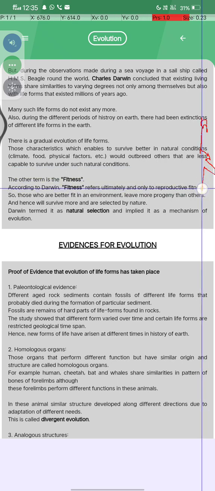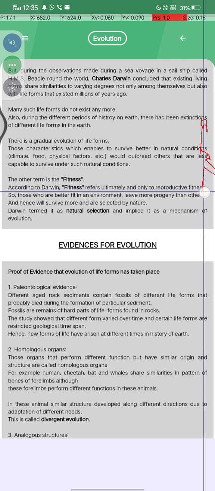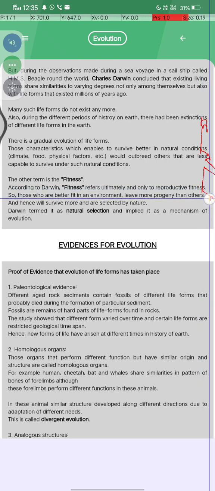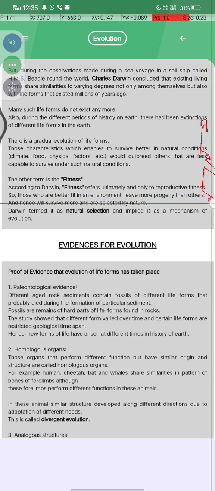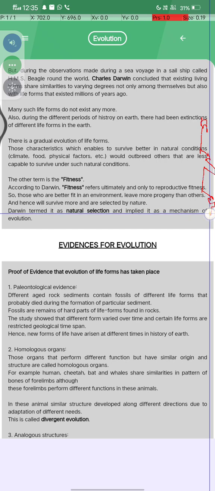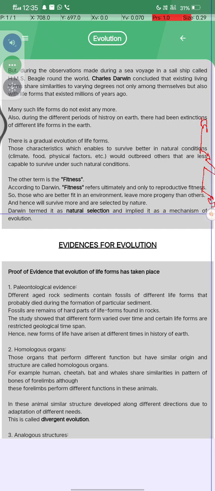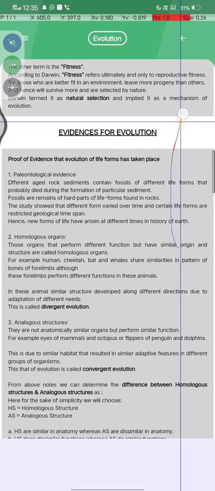According to Darwin, fitness refers ultimately and only to reproductive fitness. So those who are better fit in the environment leave more progeny than others, and hence will survive more and be selected by nature. Darwin's term is natural selection, and he implied it as the mechanism of evolution.